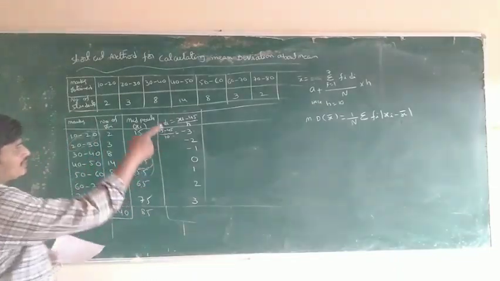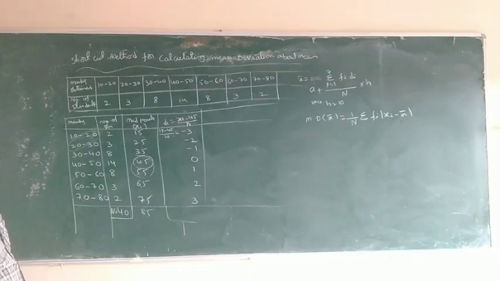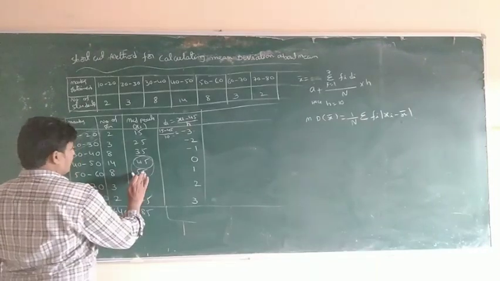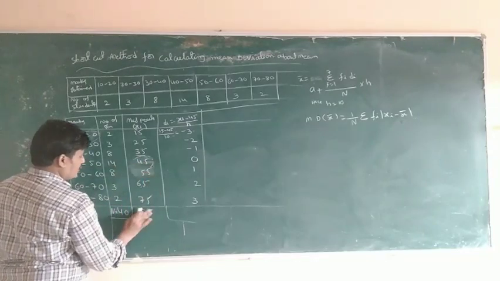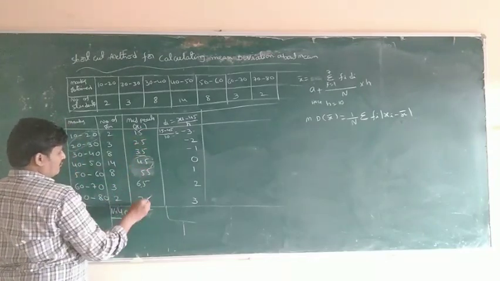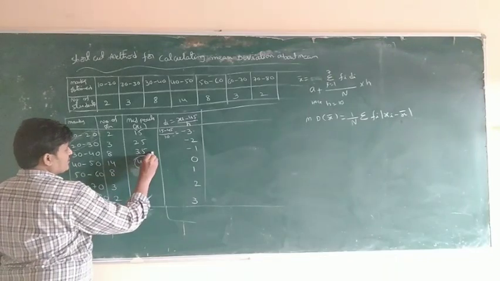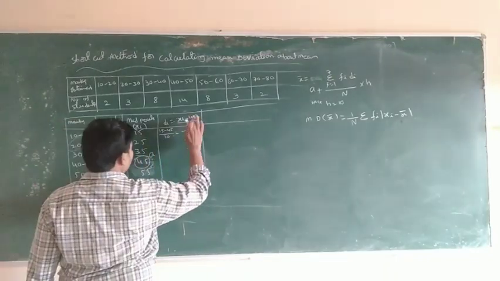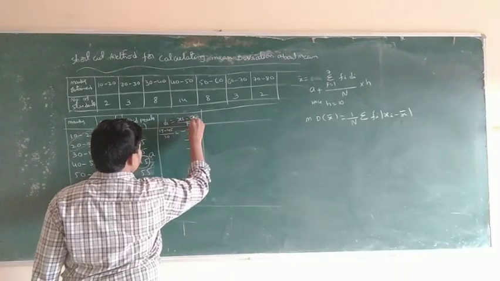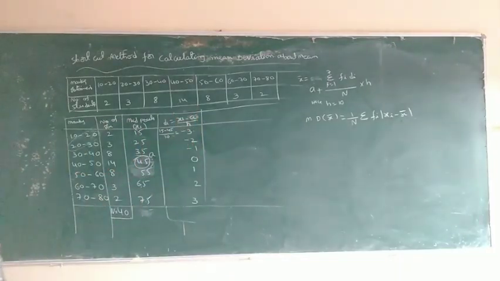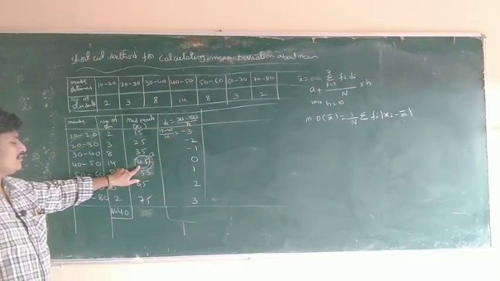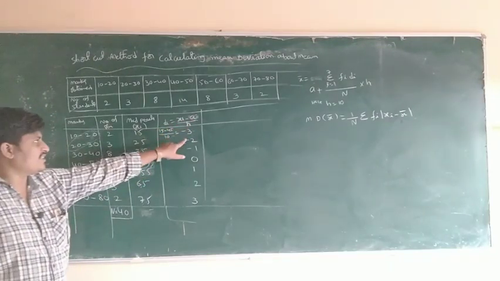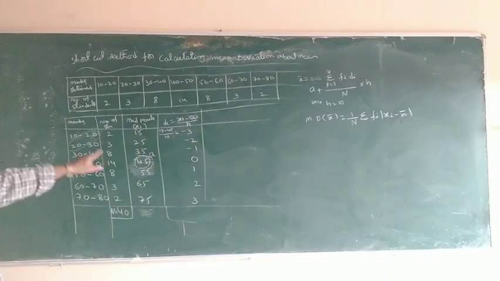Next, what is the formula? X bar, with fi into di, and this 45 is the assumed mean A, the middle one. The actual formula is (x minus A) by h: di is equal to (xi minus A) by h, where A is the assumed number. H is the interval: 20 minus 10, which is 10.